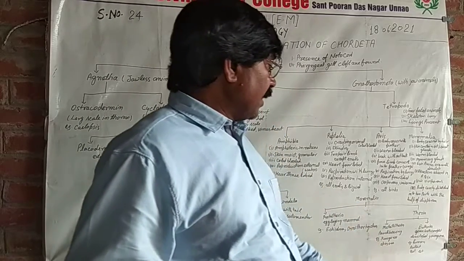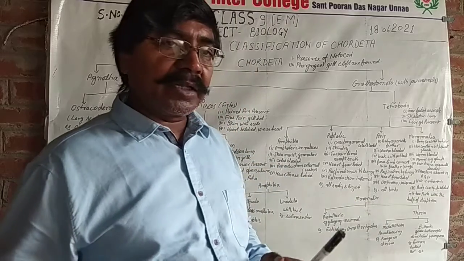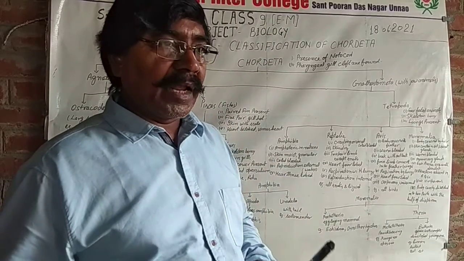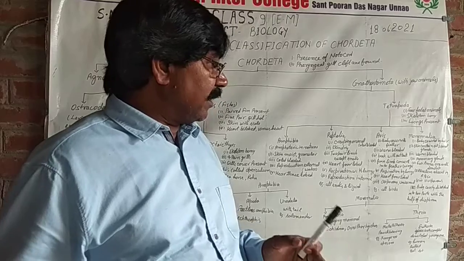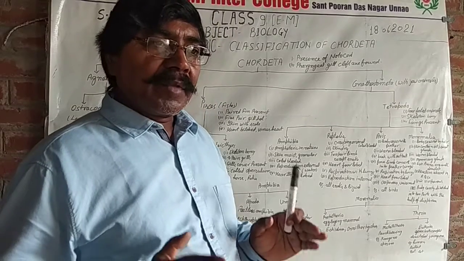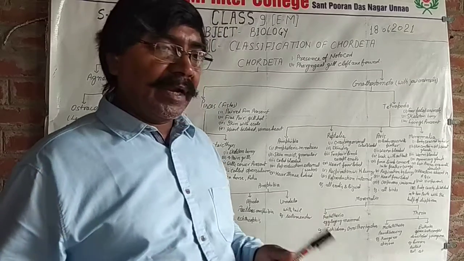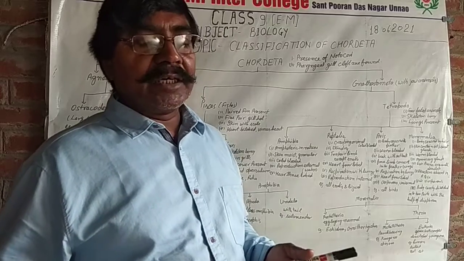Eutheria give birth to a well-developed child. For example, human, rabbit, squirrel, etc. That's all.